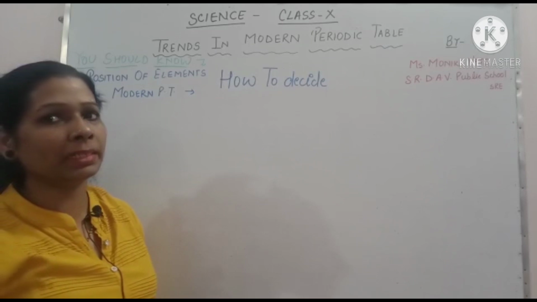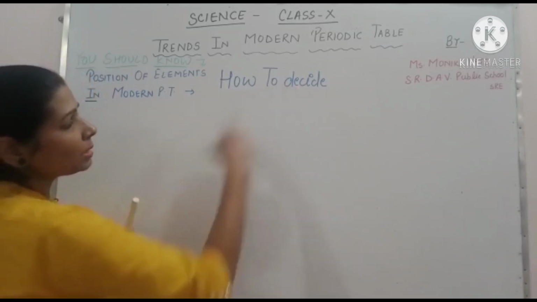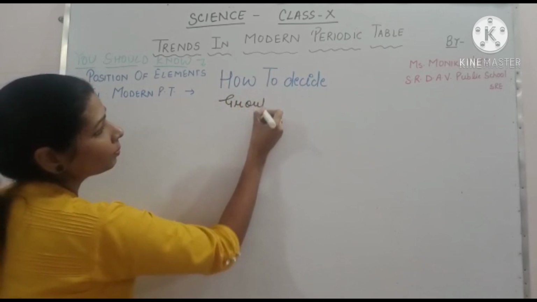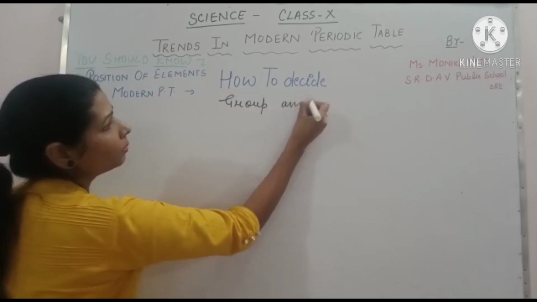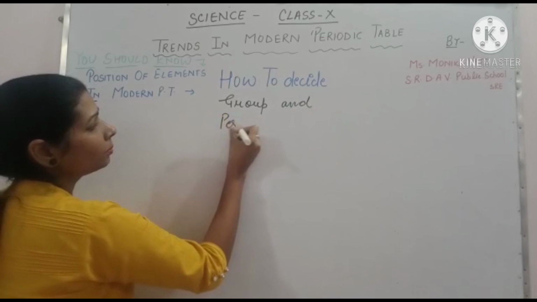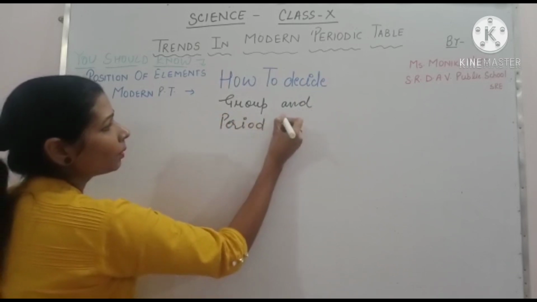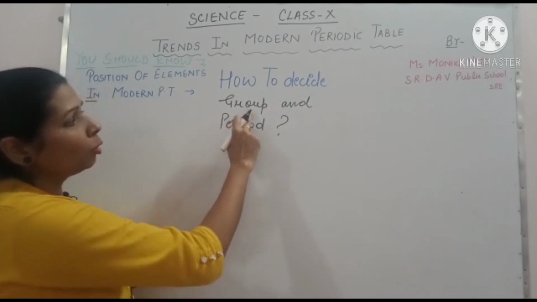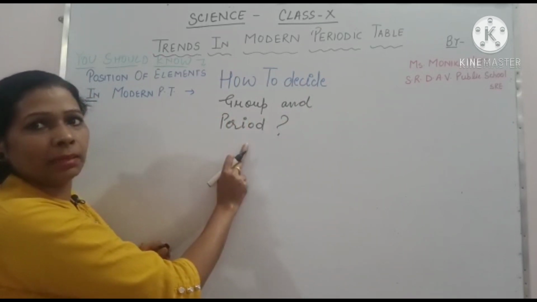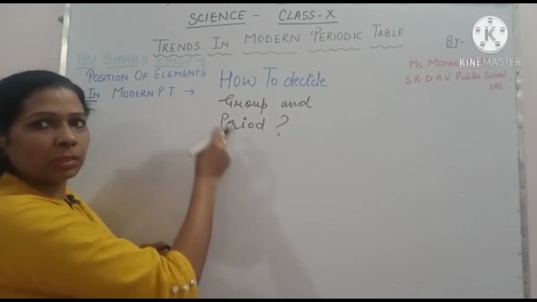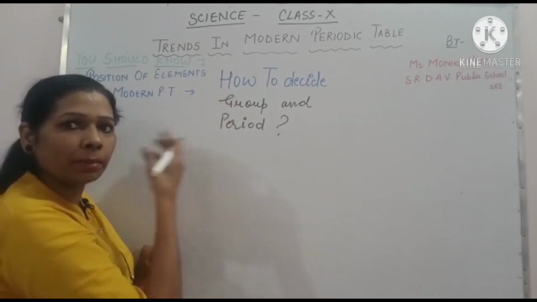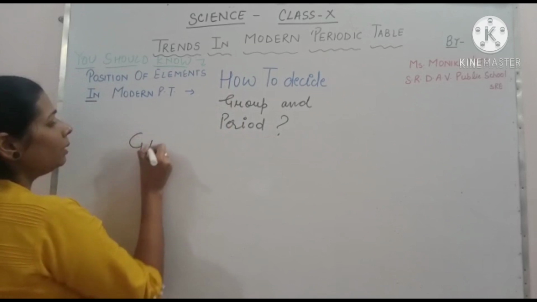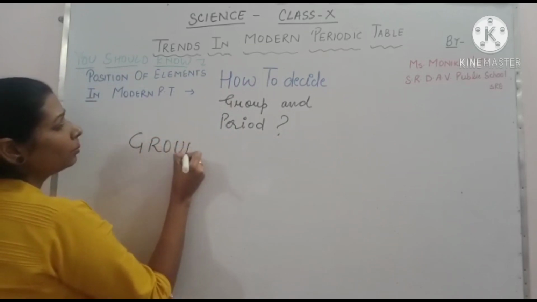Position of elements, that means how to decide the group and period of an element. हम किसी भी एलिमेंट के ग्रुप या पीरियड को कैसे डिसाइड करते हैं, that we will discuss first before trends in modern periodic table. So how to decide group.